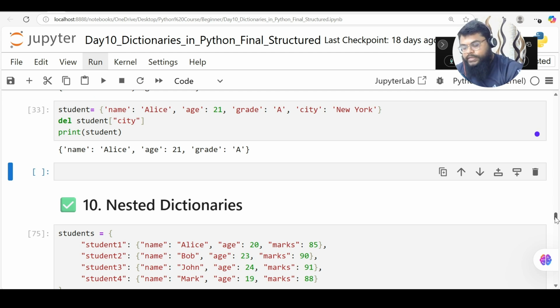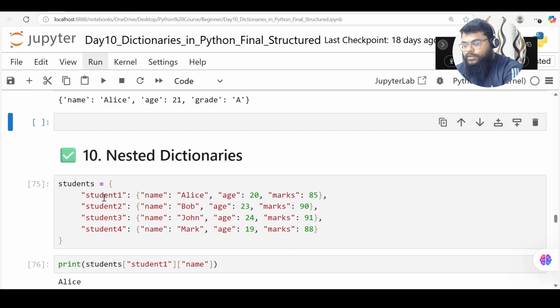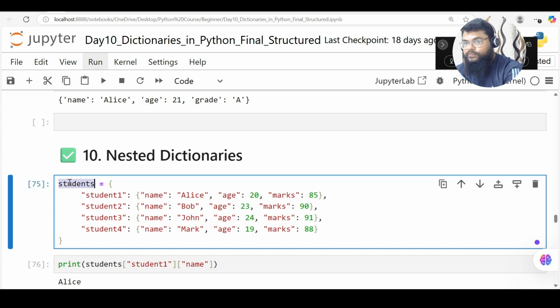Okay. So far we have seen dictionaries. Now here I have another example called nested dictionary. Here you can see, we saw an example of a student. Now what if we have a lot of students? Again, it's nested key value pairs. So this is my key.